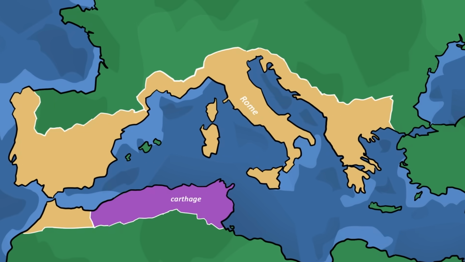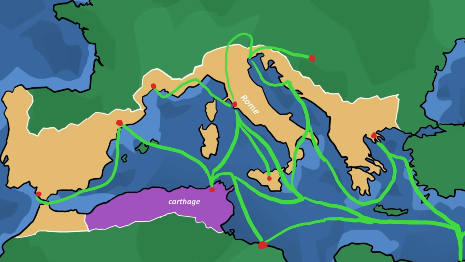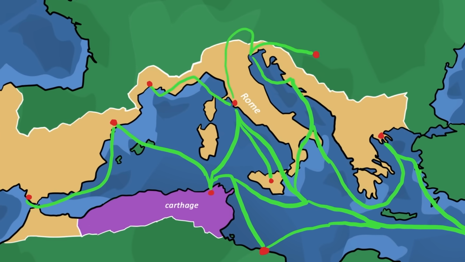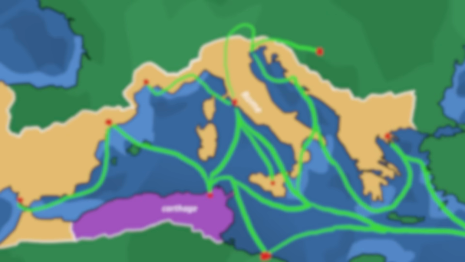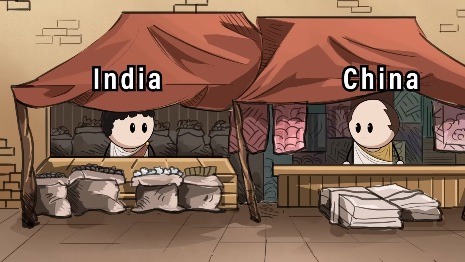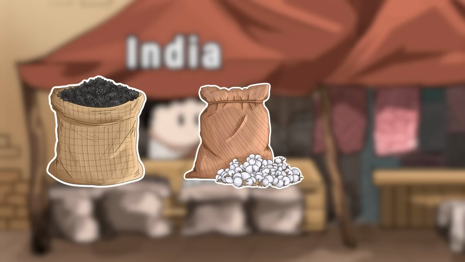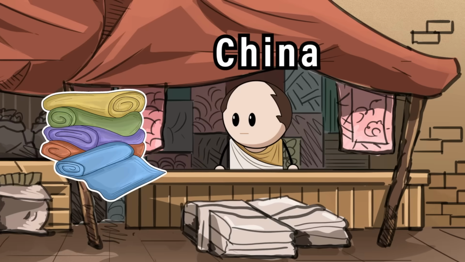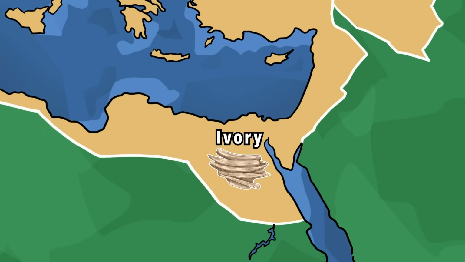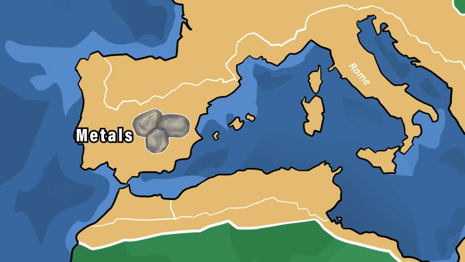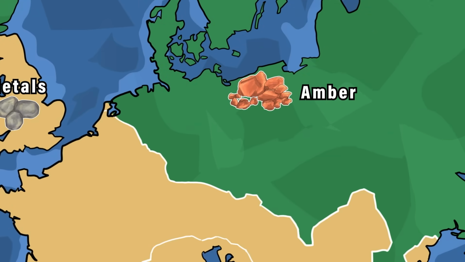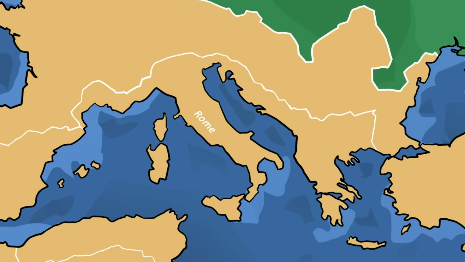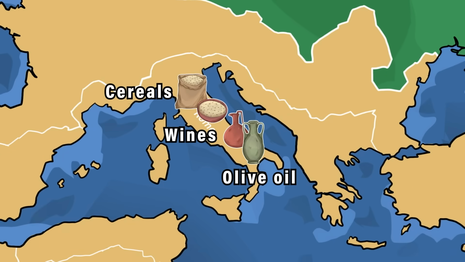So after waging and winning wars, this opened up key trade routes along the Mediterranean Sea and also new routes for long-distance trade with India and China. From India, they received spices like pepper, cotton, and precious stones, while silk came from China along the famous Silk Road. Roman imports also included ivory from northern Africa, metals from Spain and Britain, and amber from the Baltic region. And the goods Rome exported were largely cereals, wines, and olive oil, all essential commodities that supported Rome's agriculture-driven economy.